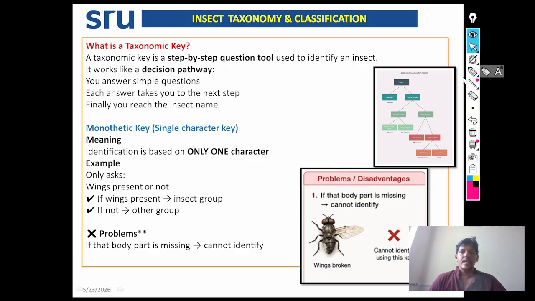See here in detail about taxonomic key. What is a taxonomic key? A taxonomic key is a step-by-step question tool used to identify an insect. It works like a decision pathway. You answer simple questions, and each answer takes you to the next step. Finally, you reach the insect name.